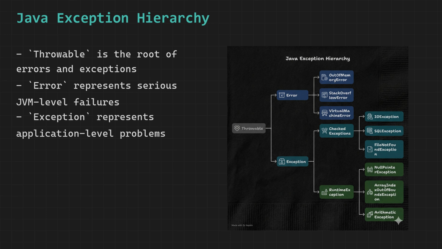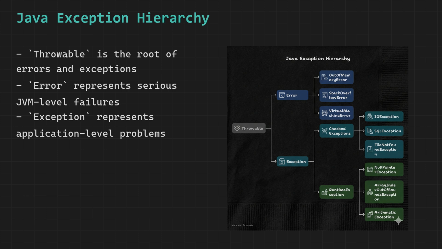Error represents serious problems at the JVM level, things that are outside your control as a programmer. OutOfMemoryError means the JVM ran out of heap memory. StackOverflowError means your program made too many recursive method calls and the call stack ran out of space. These are not bugs you can fix by catching them. You do not write code to handle errors, they indicate the system itself is broken or your program has a fundamental structural problem.